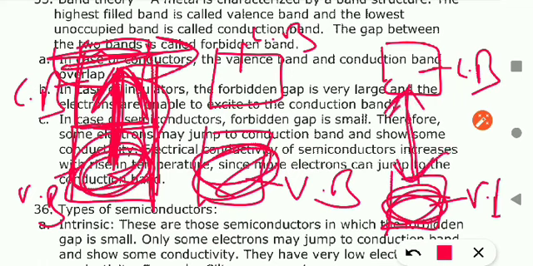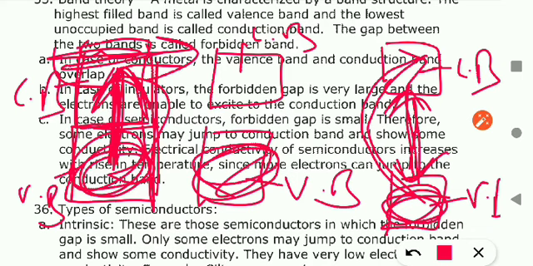Okay, there is a large gap. So this gap is so high that electron cannot jump into the conduction band. Is it clear what I am saying? Electron cannot jump from valence band to the conduction band because there is a gap between the valence band